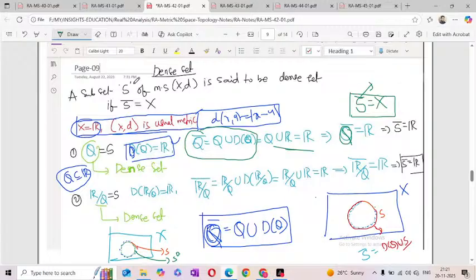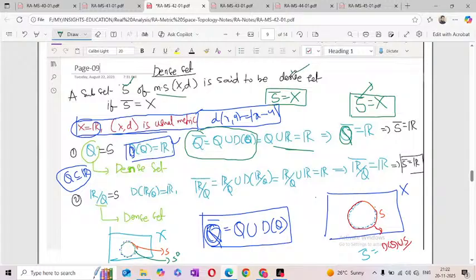So dense set means you can take A as any subset of a metric space. The closure of this A is equal to the entire metric space. We call that a dense set. For example, here the rational numbers. So the rational numbers are a subset, and the closure of the rational numbers is the entire metric space. So this Q we call a dense set.